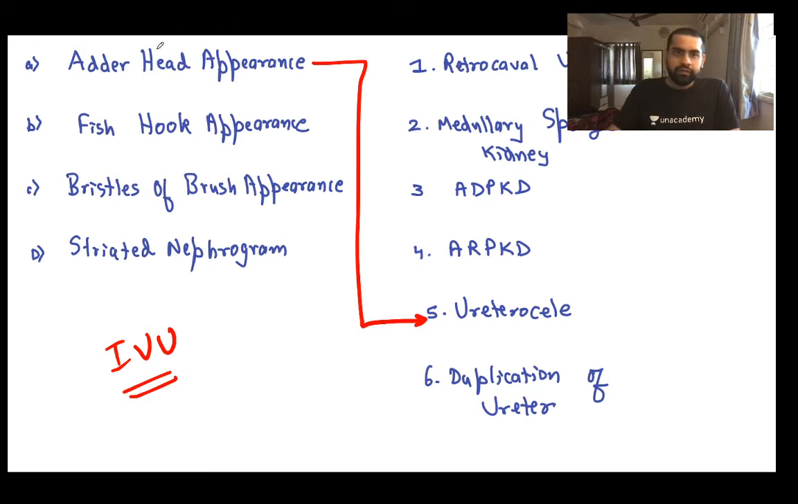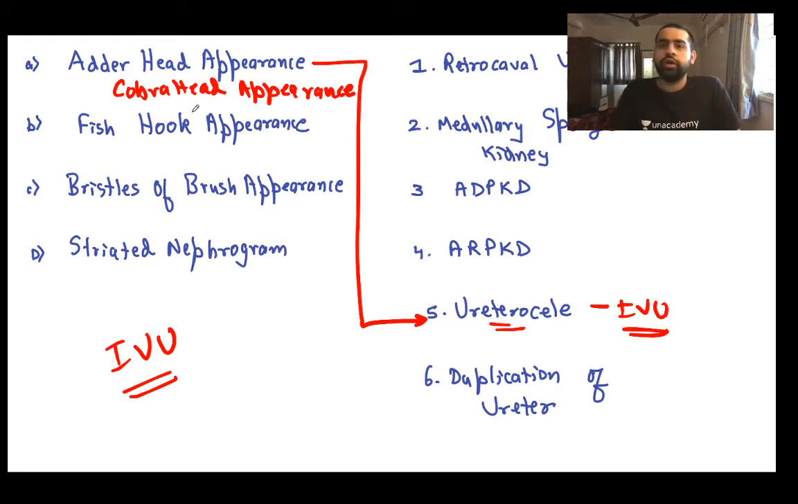So what is the other name for adder head appearance? It is also referred to as a cobra head appearance. So adder head or cobra head appearance, this is what you get in ureterocele on intravenous urography. Now let us talk about this fishhook appearance.